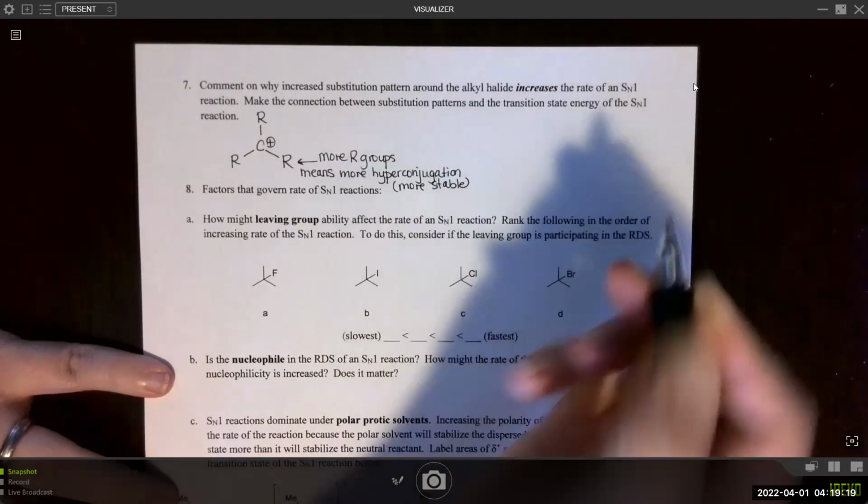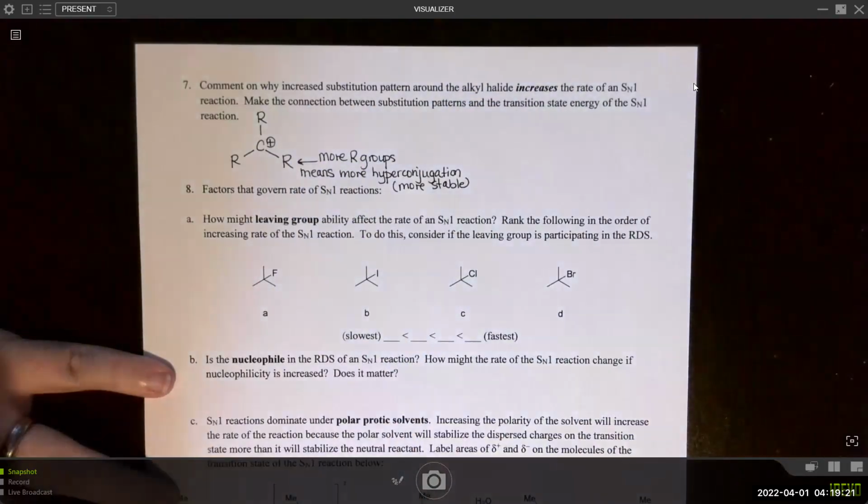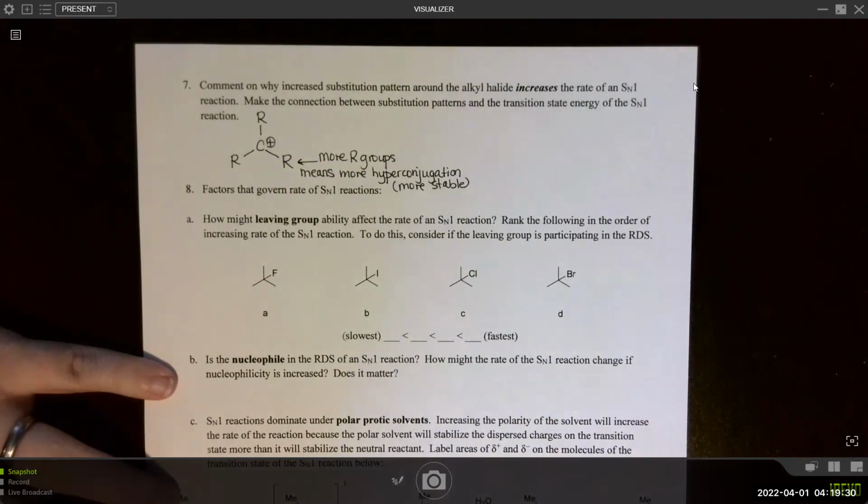Okay, so increasing the substitution increases the amount of hyperconjugation, which increases the rate of the SN1 reaction, because the carbocation is more stable, and therefore it can form faster.